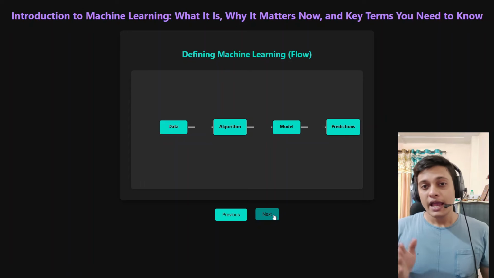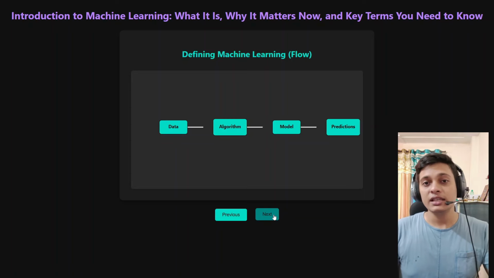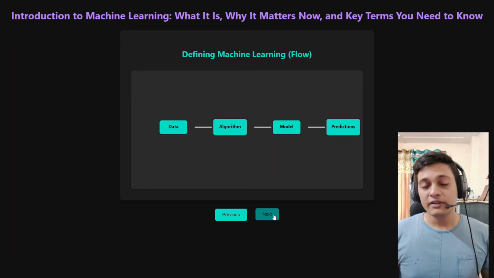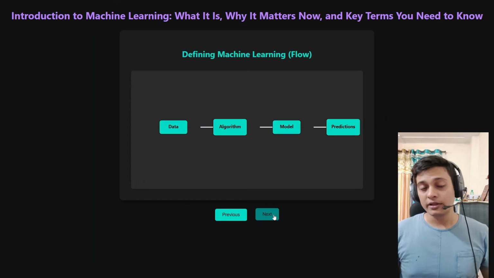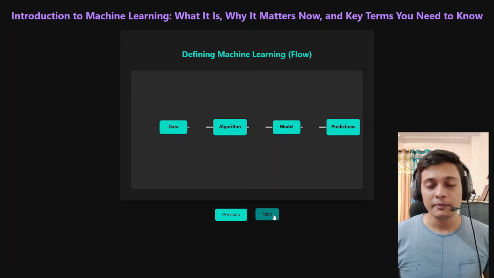So in the phase of developing the model, the models are nothing but just the algorithms. And when we are satisfied with the output of these algorithms, then we say, okay, my model is completed.